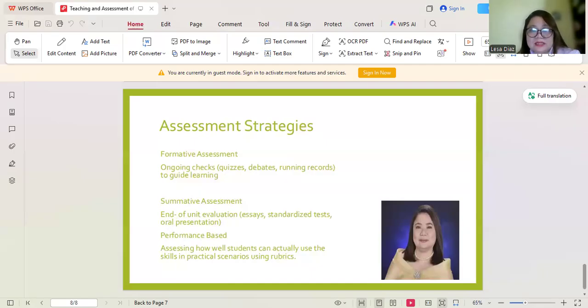So assessing how well students can actually use the skills in practical scenarios using rubrics. We use rubrics here to evaluate the performance of our students. So rubric-based evaluation, assessing performance across specific criteria. What are those criteria? It can be fluency, accuracy, grammar, vocabulary, and pronunciation. Okay, so that's it.